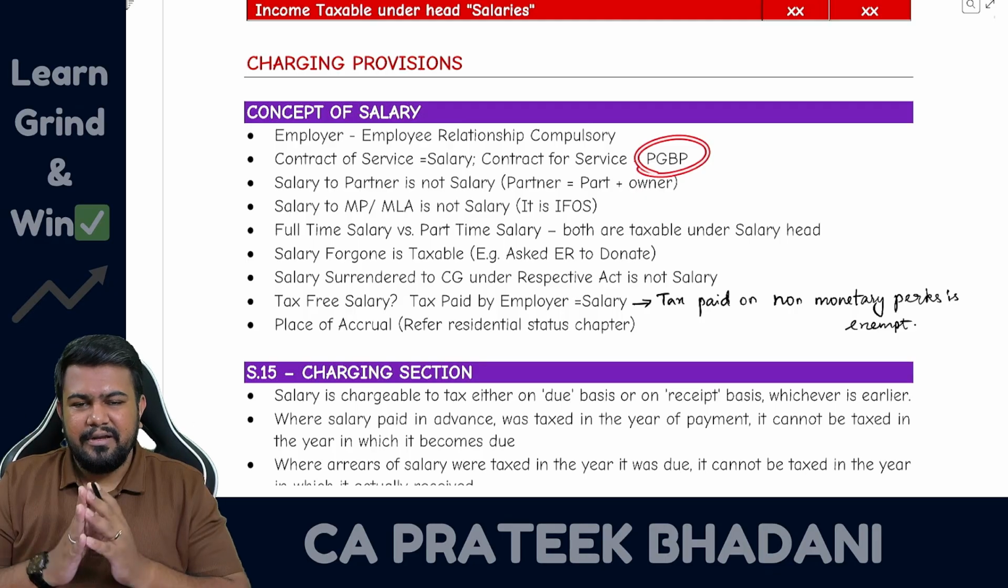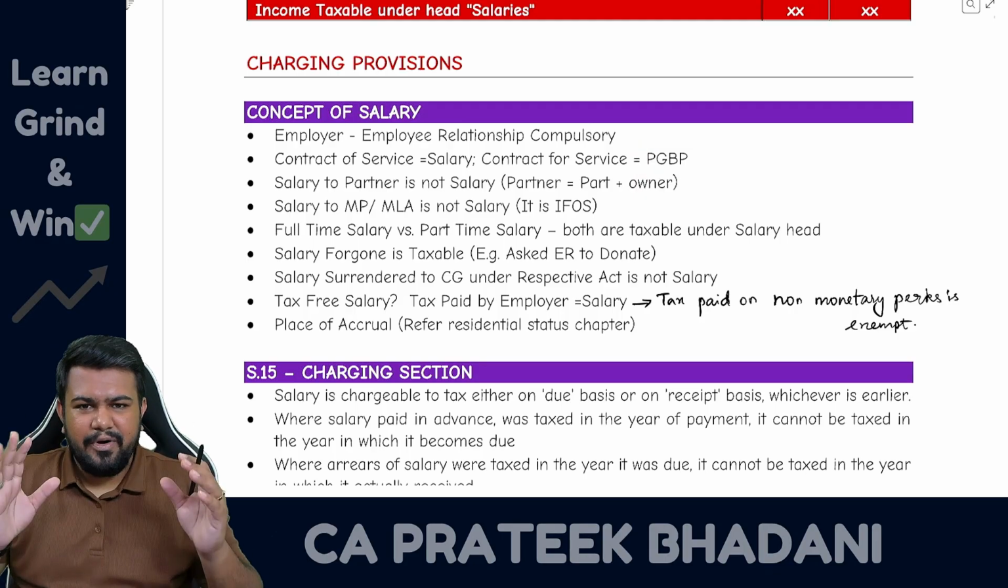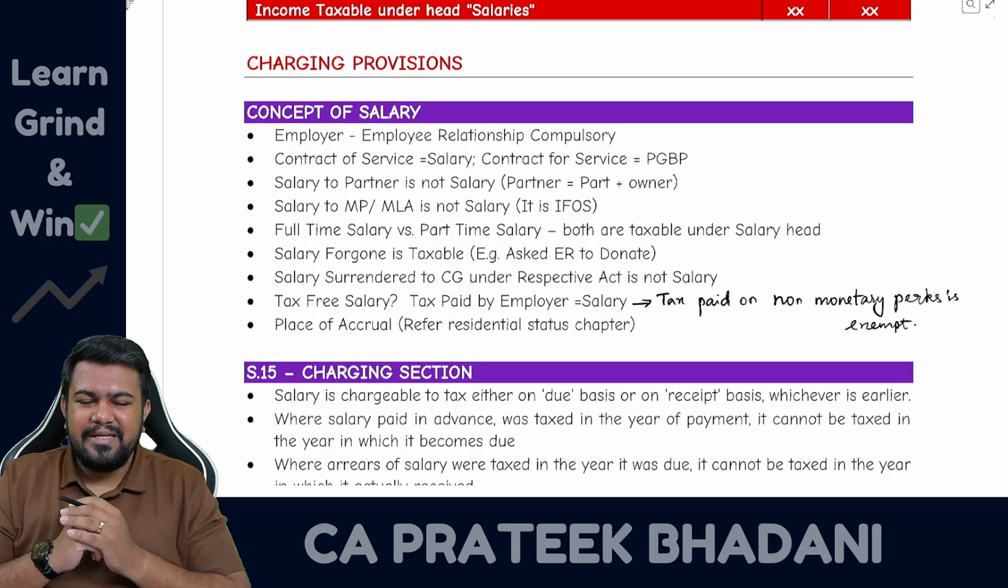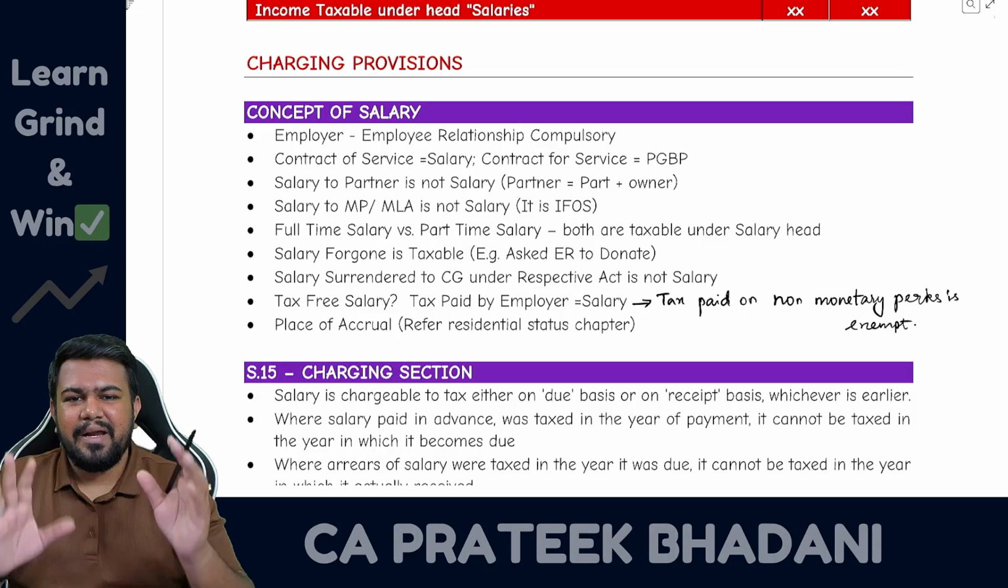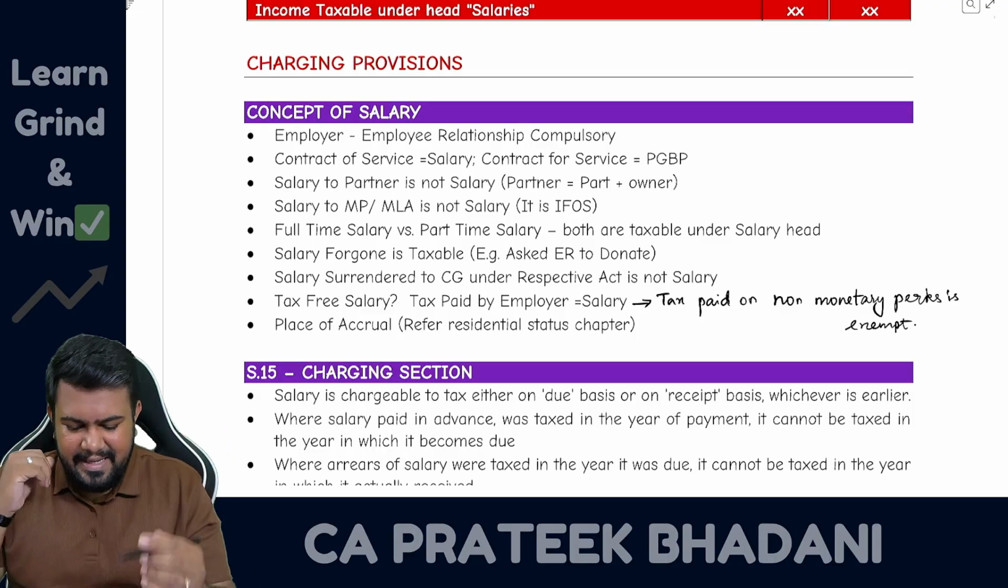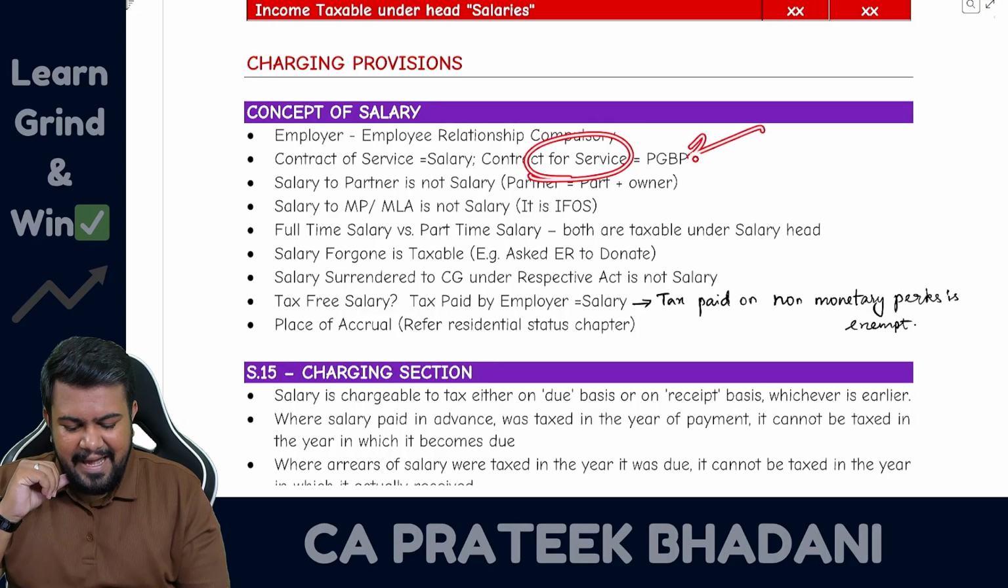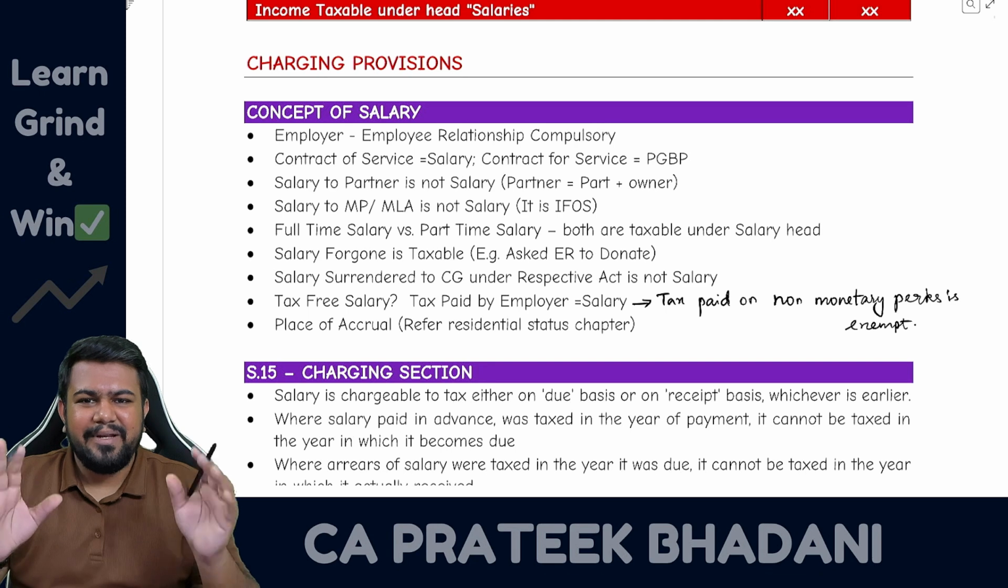For example, if Laika Production is going to Rajnikant and offering Rajnikant a movie that he should act in this movie, and that is the contract. They are going to pay him 100 crores for this movie. This case is called contract for service, and in hands of Rajni it is going to be taxable under PGBP head of income.